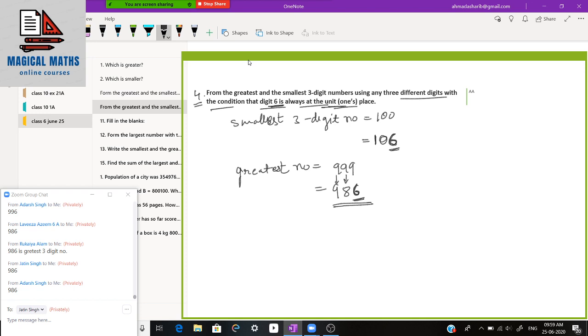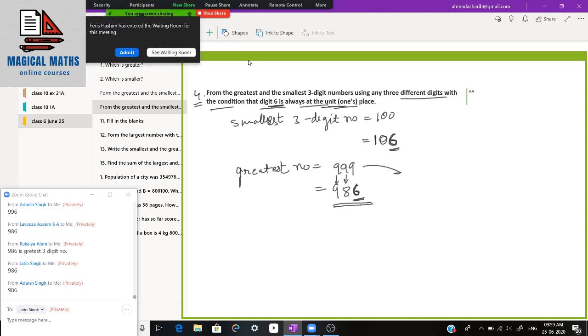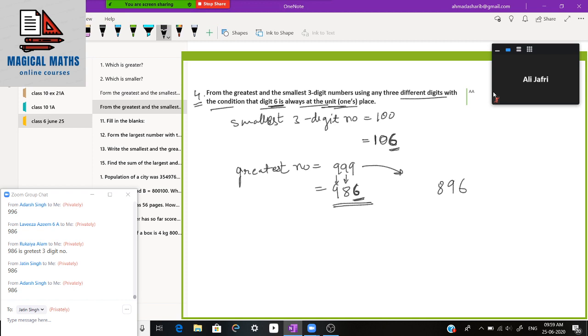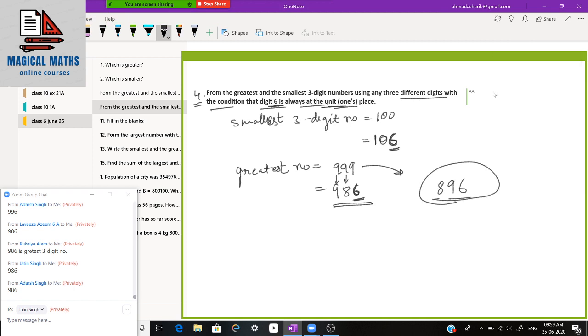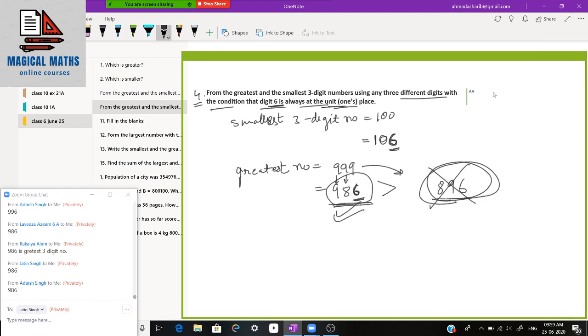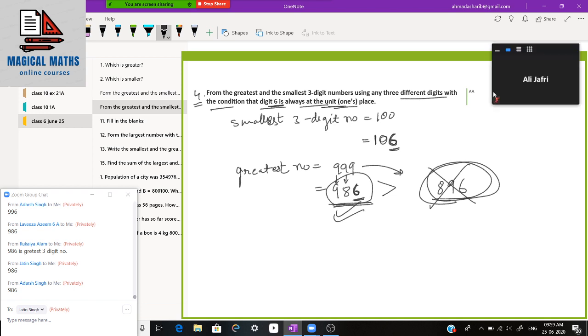Okay, students, you might think that we can also write 896. If we write 896, then this is not the greatest number, because 986 is greater than 896. So this will be wrong. This is the right answer. Is it clear? This was a very important question.